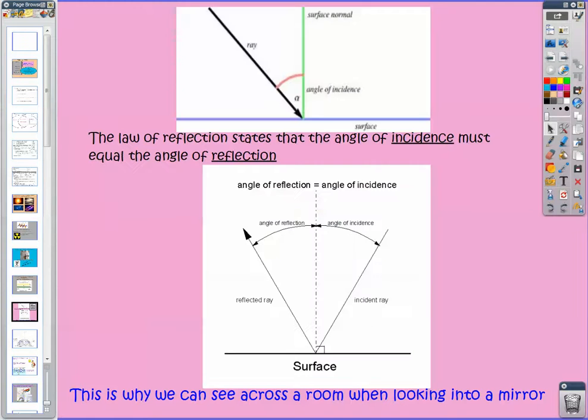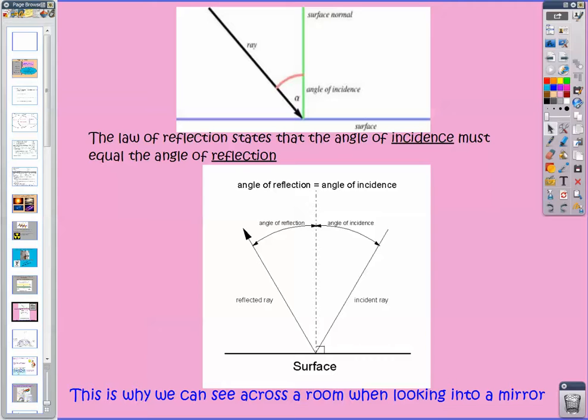Now, when light hits a surface and bounces off that surface, just like with all waves, the law of reflection applies. The law of reflection just says that the angle of incidence is equal to the angle of reflection. So simplistically, if I have a reflective surface like a mirror, or some still water in a pond, when light comes in, it bounces off, and the angle at which it bounces off is going to be very specific.